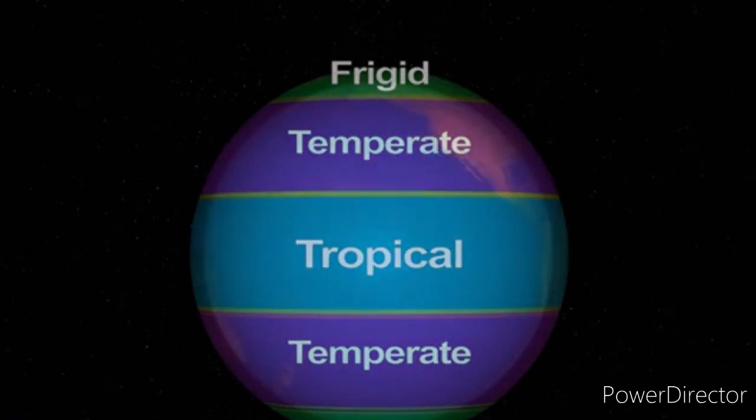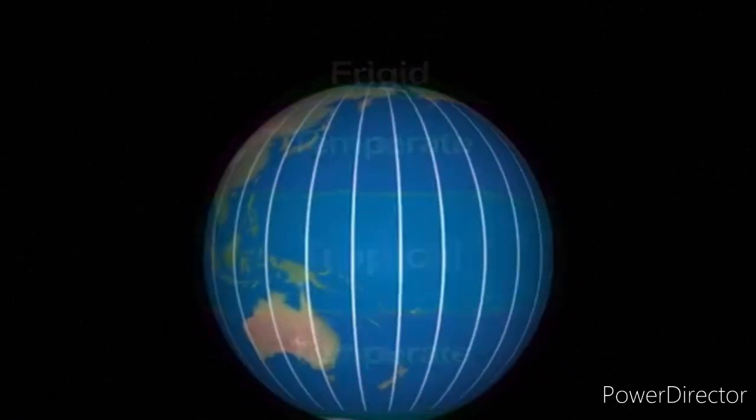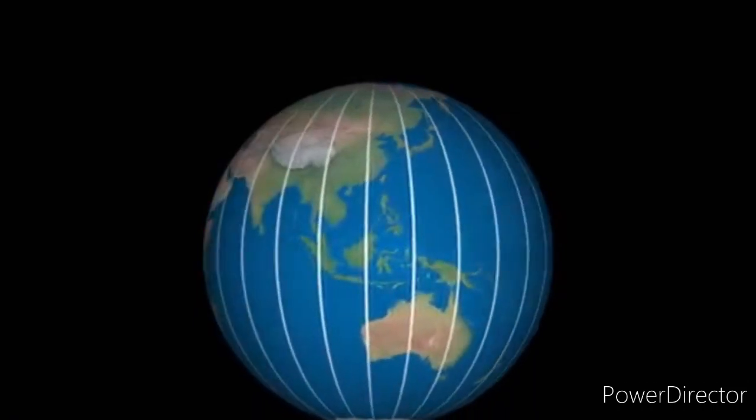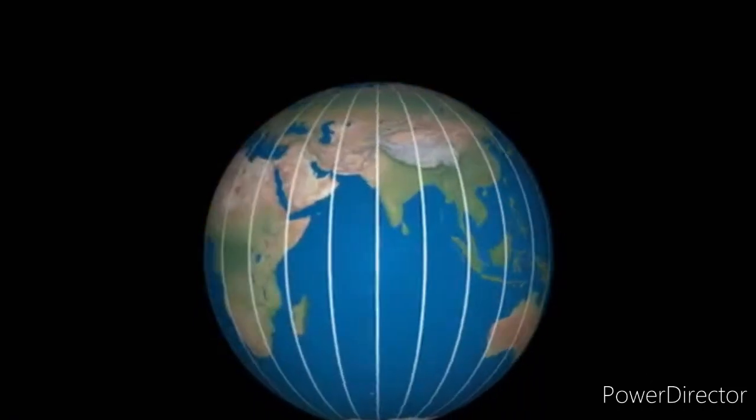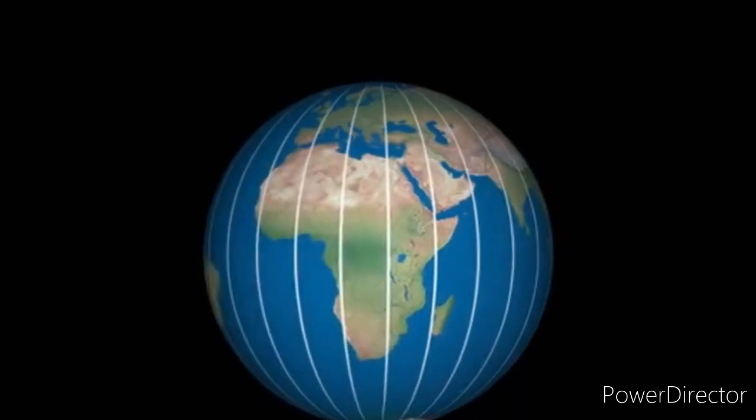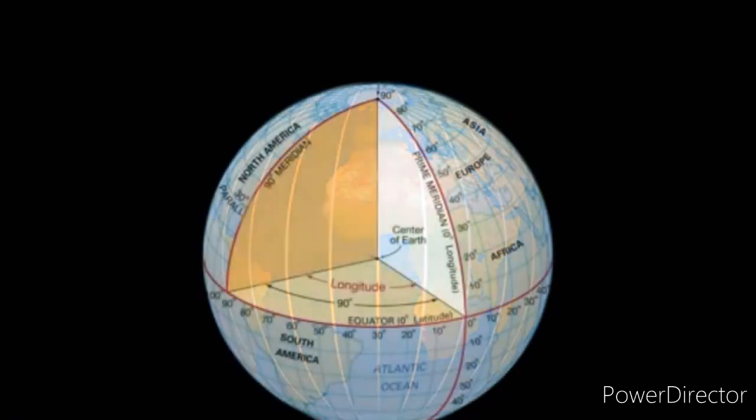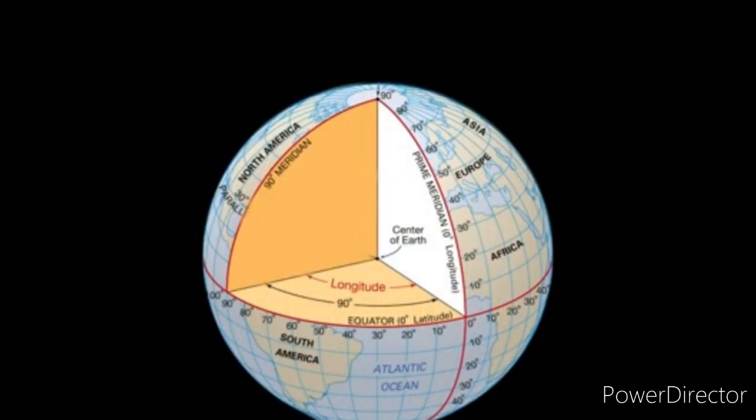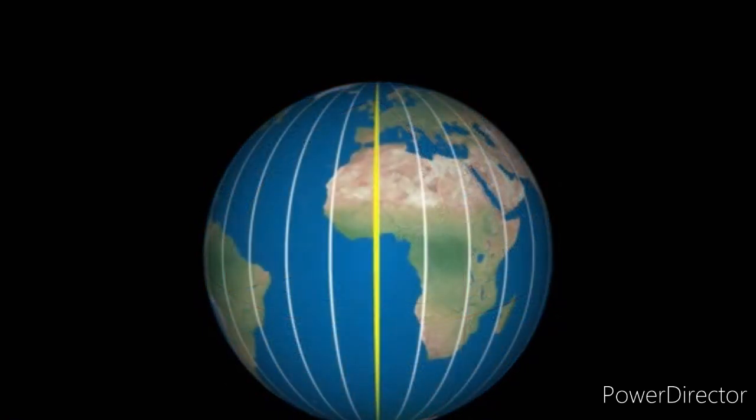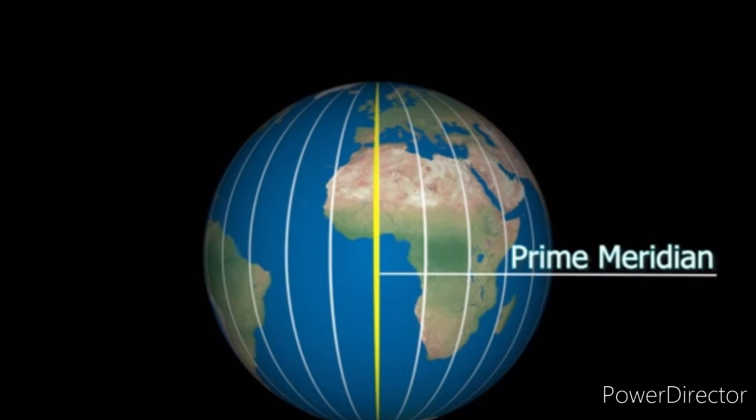After latitudes, we learn about longitudes. Just as the latitudes divide the Earth into heat zones, longitudes divide the Earth into time zones. What is a longitude? Longitude is the angular distance of a place east or west of the prime meridian. Now what is the prime meridian? Prime meridian is again a longitude that passes through Greenwich near London.